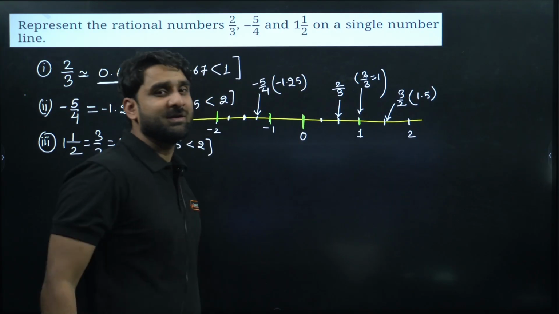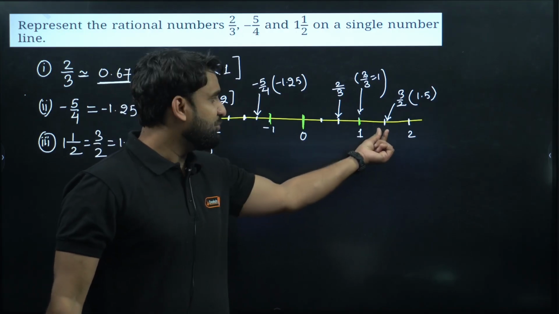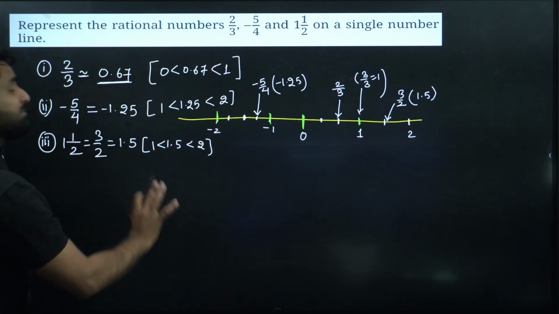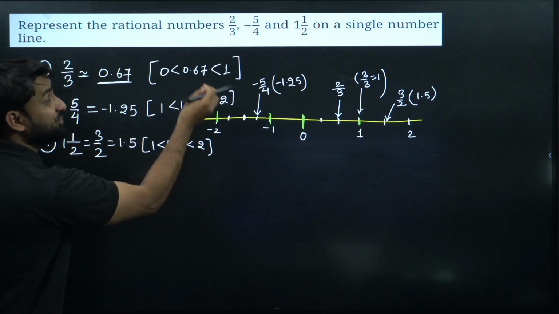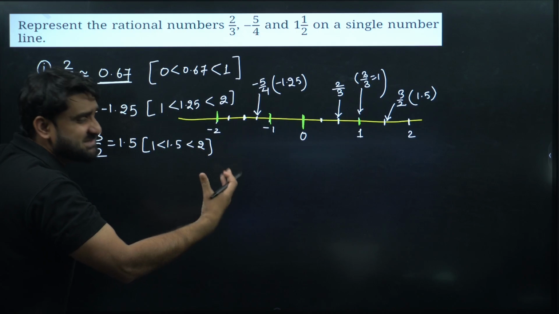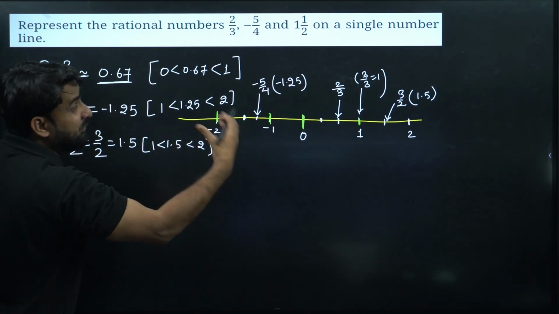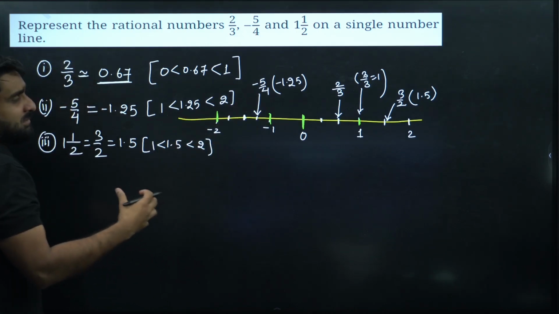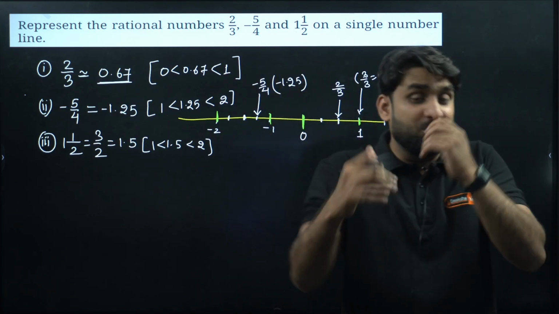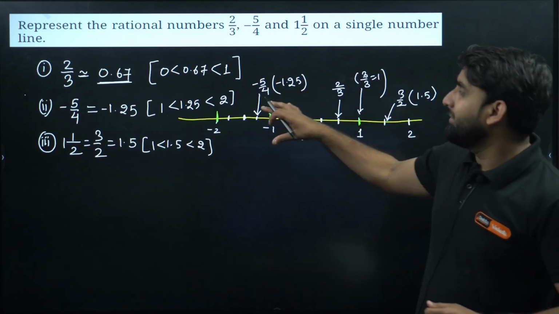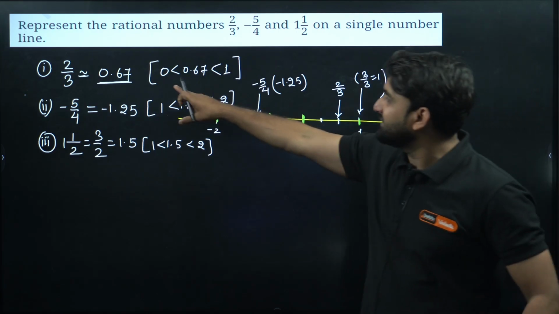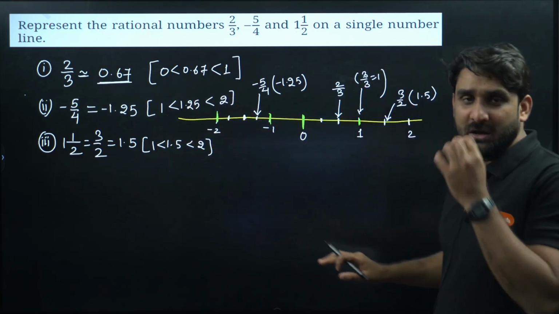1.5. Why? 1.5 and this is 2. I hope this question is clear to you. So my dear, it always decides the position, the probable position, the chances. What are the chances where the point will lie? Once you get the information about the probable position, then you will be able to decide the accurate position also. So this is very important, and this decimal expansion will give you a little bit of concept.